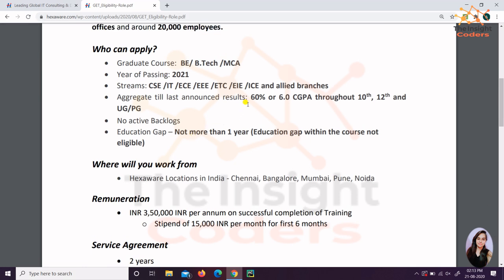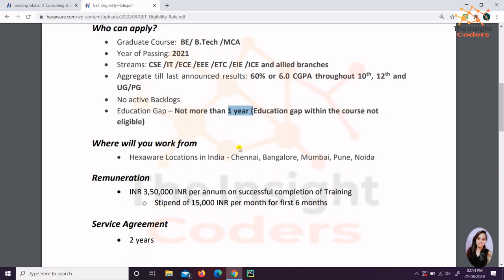And what are the requirements? You should have above 60% or 6.0 CGPA, right? It should be throughout your 10th, 12th and whatever it is, BTech, MCA, for everyone. They do not want any active backlogs, so you have to keep this in mind. They also say that the education gap should not be greater than 1, and you have to fill in the form what your education gap is.